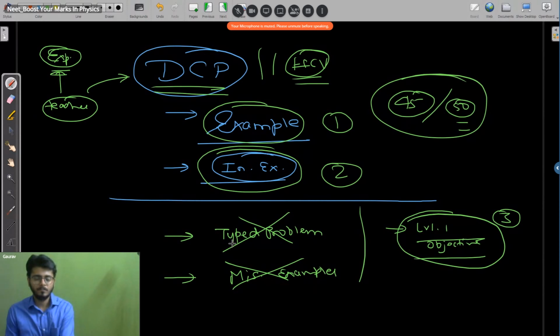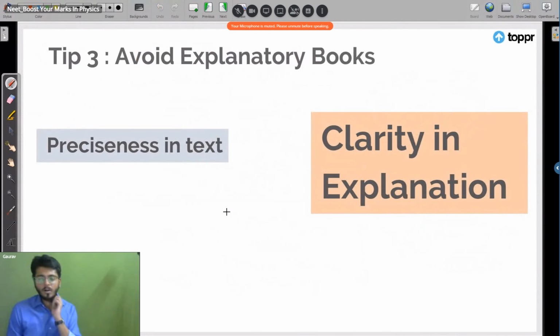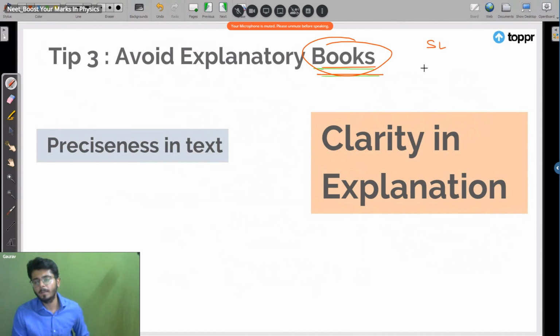So let's move on and talk about the next thing. What kind of books should you avoid? Now, this is another big problem. Many kids are confused among lots of books, right? People ask me, sir, SL Arora follow kar lu kya? Nutan follow kar lu kya? BM Sharma follow kar lu kya? ABC follow kar lu kya? So a big no for all these books.